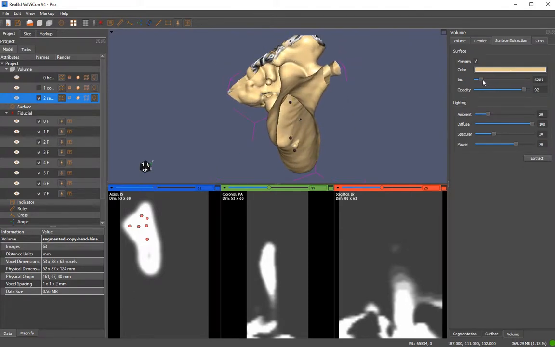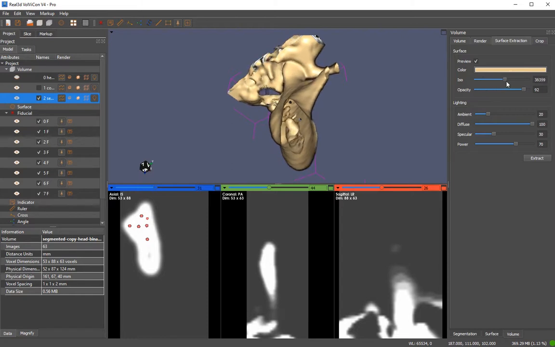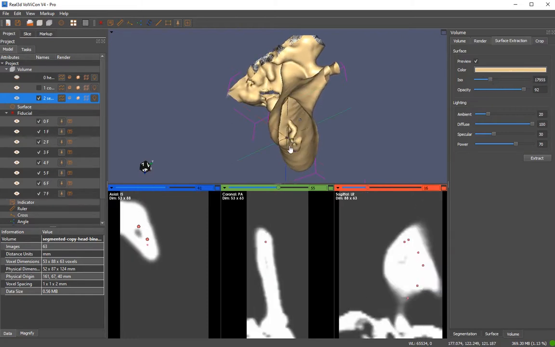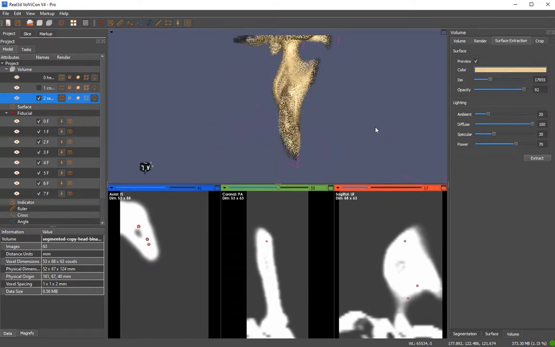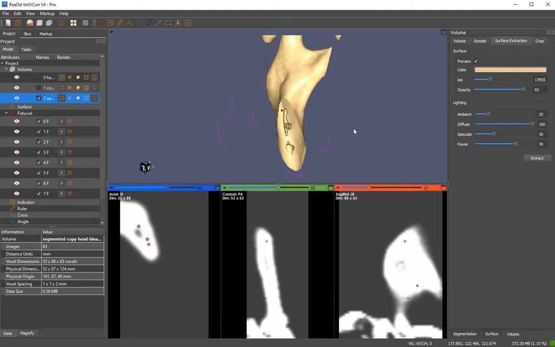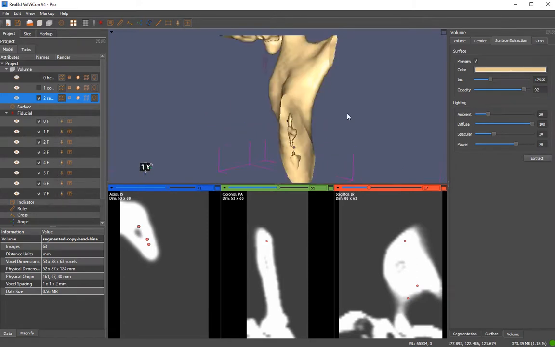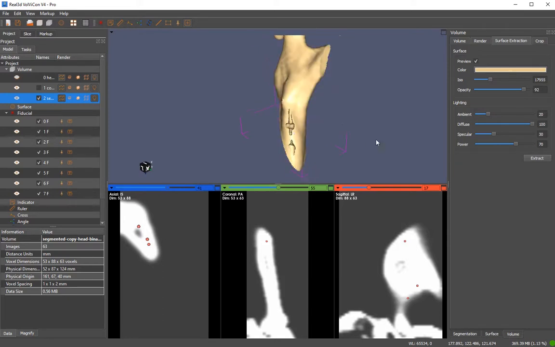Okay, so which surface do we want? We just moved one seed point because we didn't disable this interaction, so we need to disable this interaction while we work with these meshes.